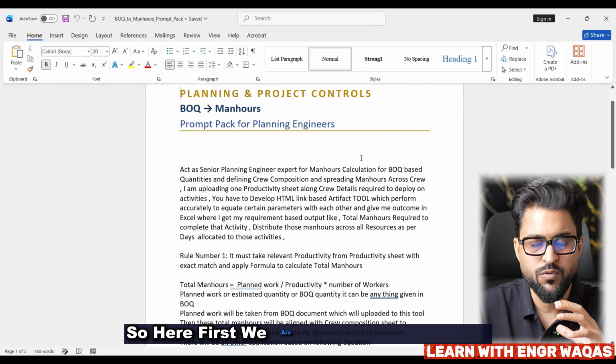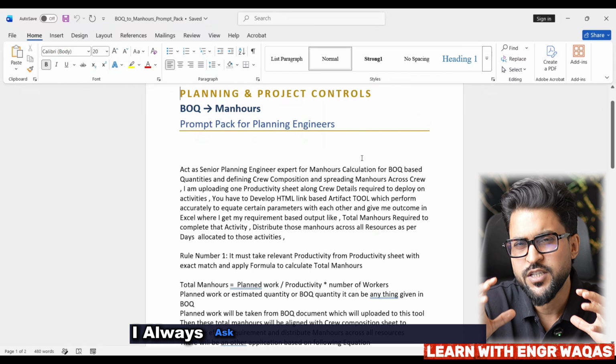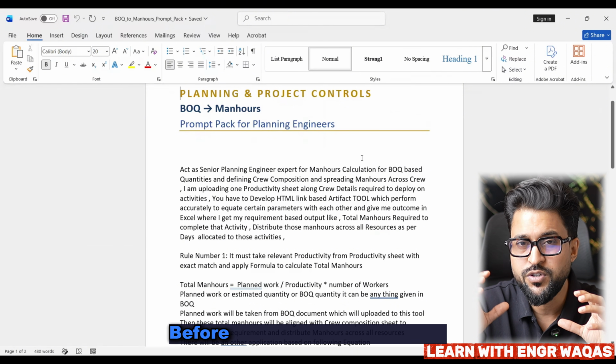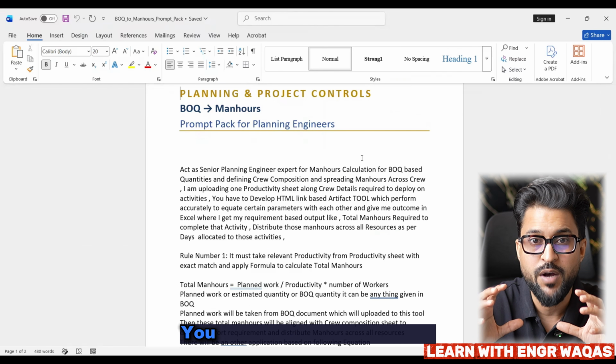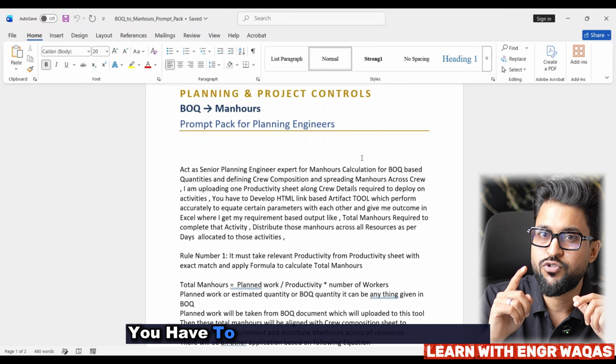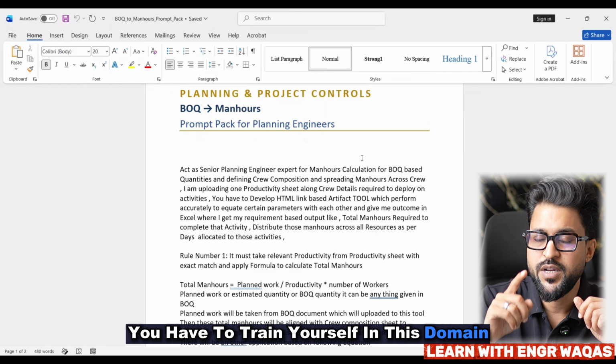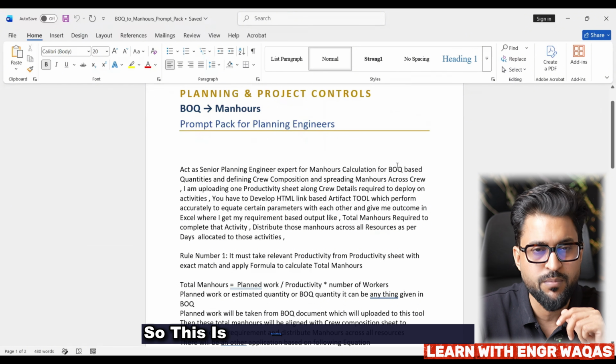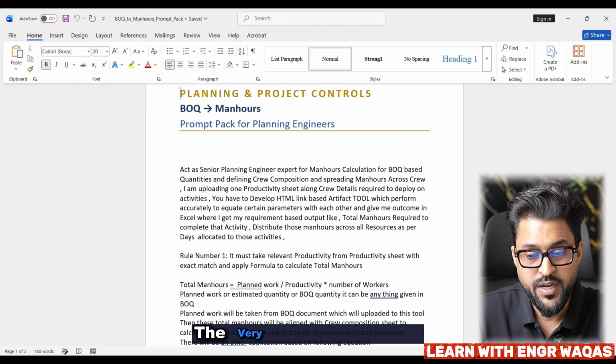Here we are first going to get through this. I always tell people who are new to AI and new to project planning and control: before getting into an AI application, you have to understand the domain. First, train yourself in this domain, in any career, then you can go for AI application. So this is something I have developed, a very important prompt.